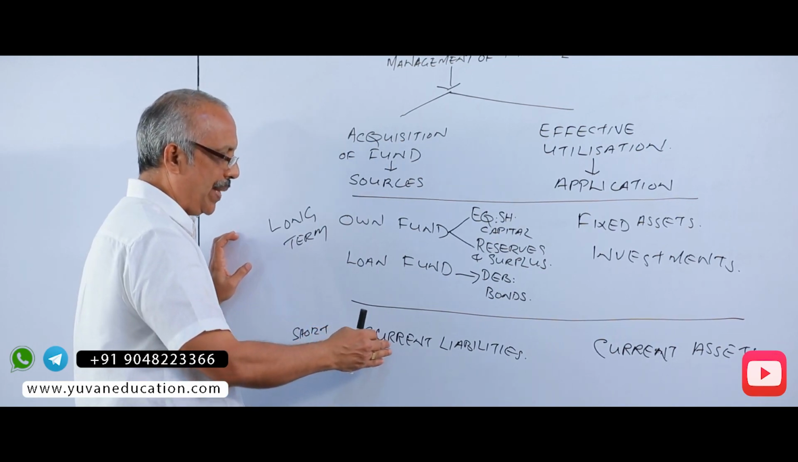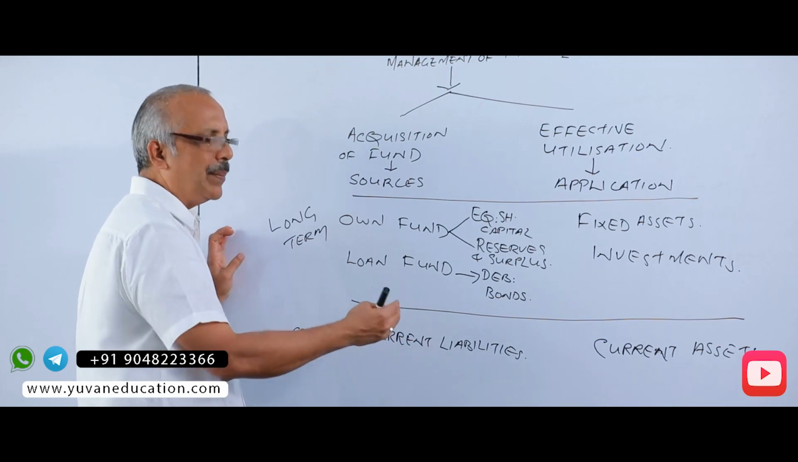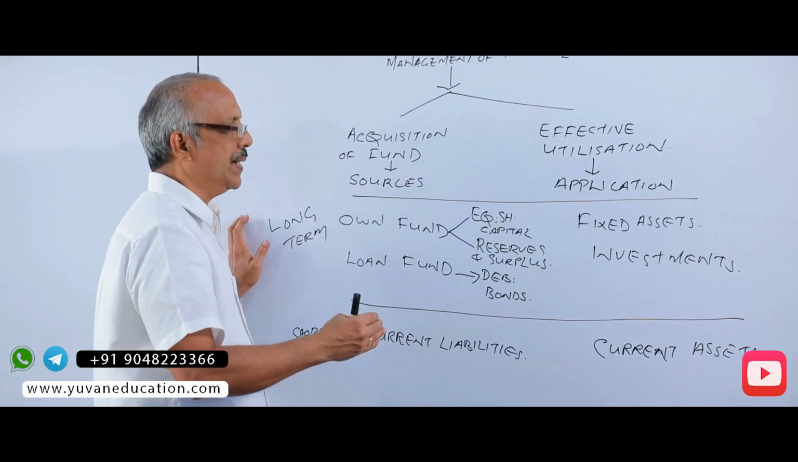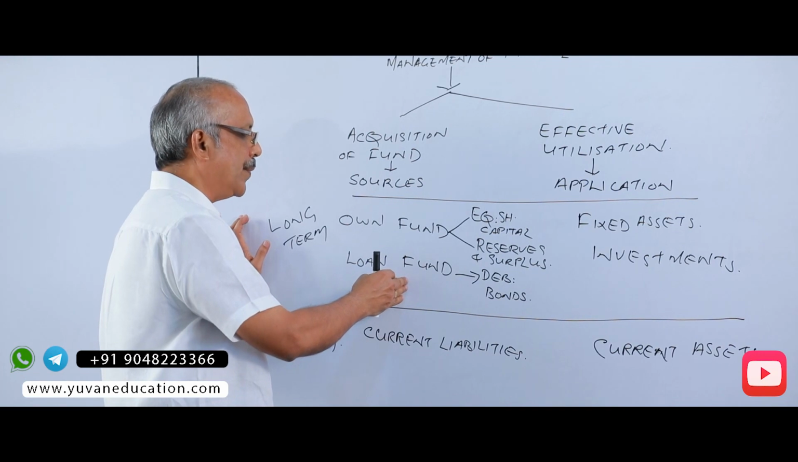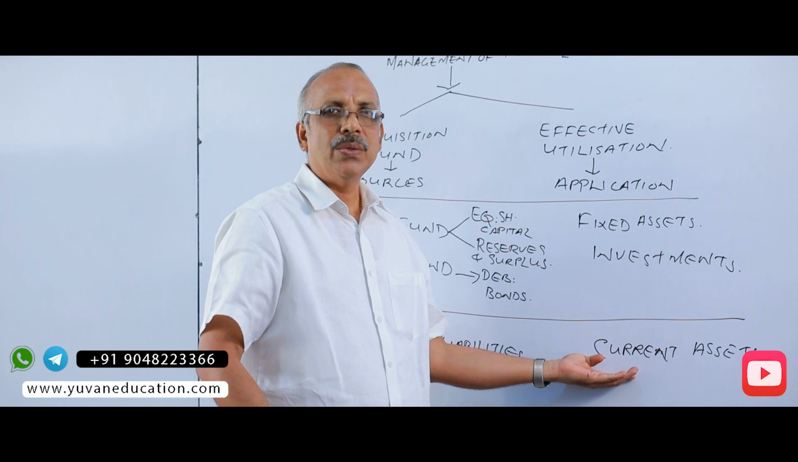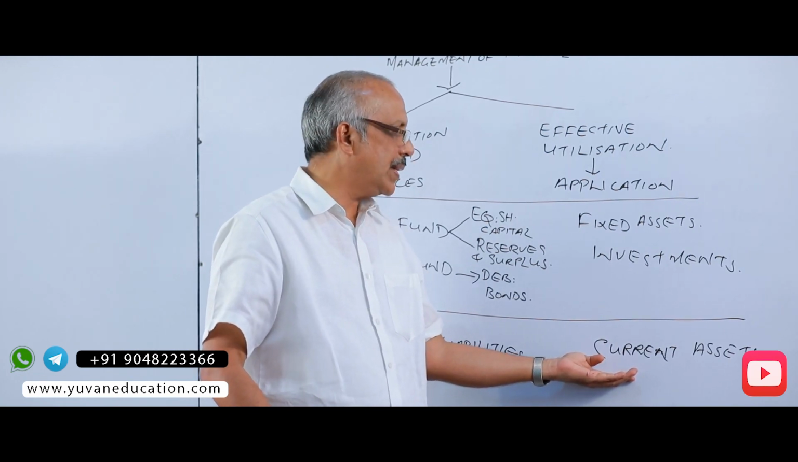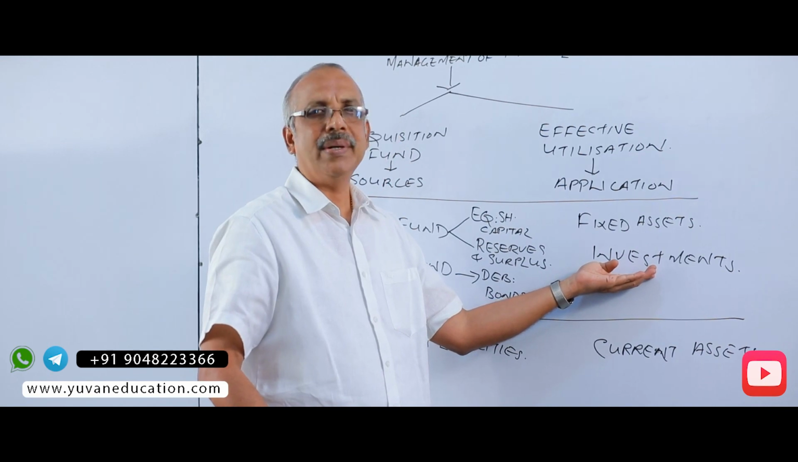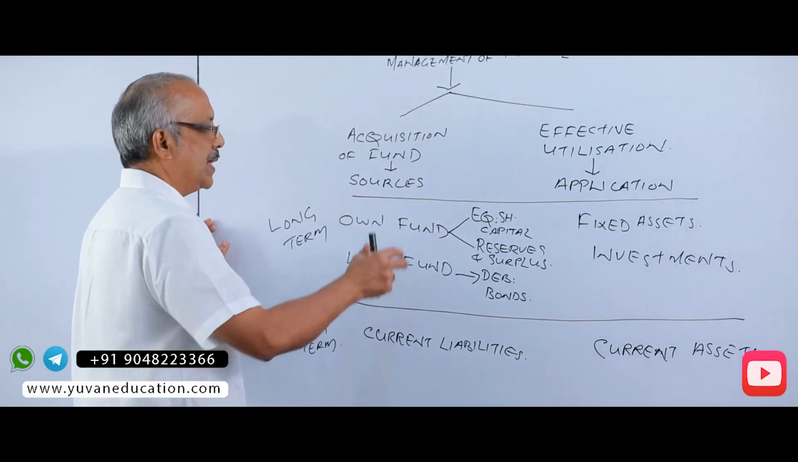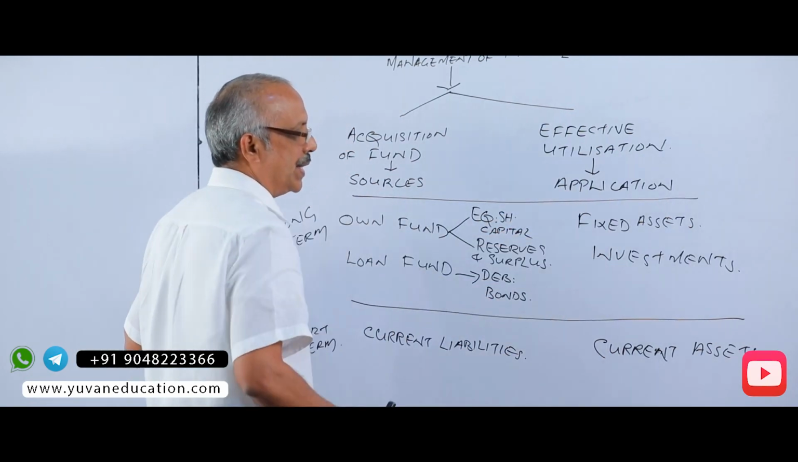Short-term means which is payable, for example, in the case of current liabilities, within a period of 1 year, and long-term is payable for a period of more than 1 year. And current assets are those assets received or receivable in a period of less than 1 year, and the rest are long-term assets. These are the sources of fund and its effective utilization.